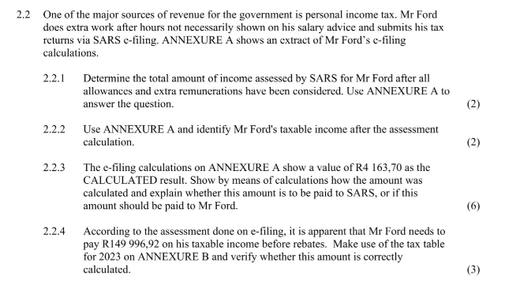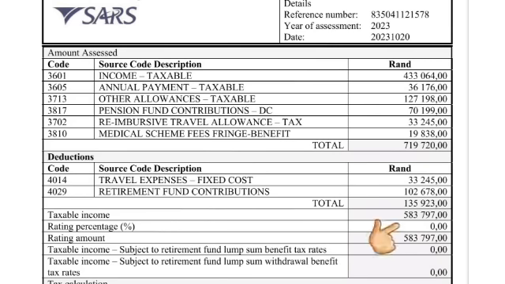And then in 2.2.2 it says use annexure A and identify Mr. Ford's taxable income after assessment calculation. Now in 2.2.1 what we were looking for was his total income, but not all of your income is taxable. There is what we call taxable income, and when you're looking into our annexure A you will see it at 583,797.